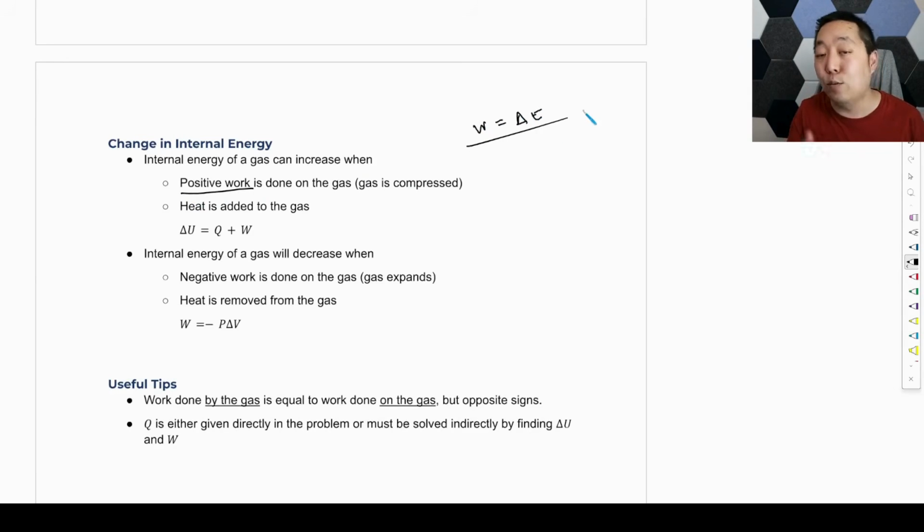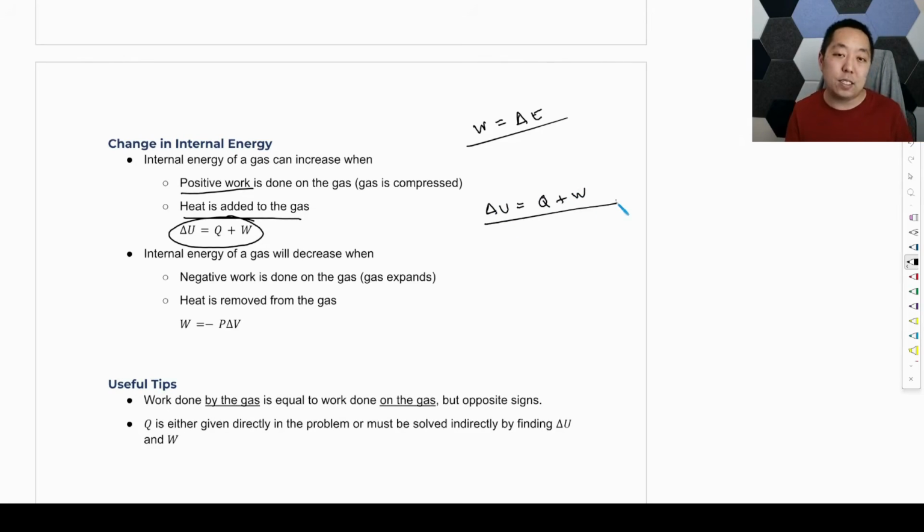So you can do positive work on the gas, which will give it energy, or you can add heat to the gas. So we ultimately look at the change in energy by this equation. If I want to increase the energy, I can either add heat to it or I can do work on it. Right? And so that's pretty much all it is.